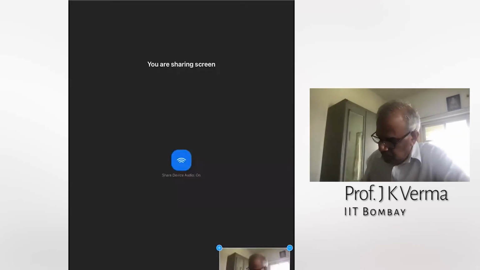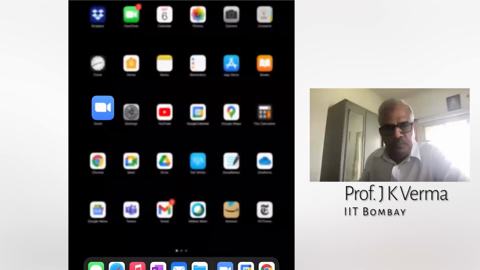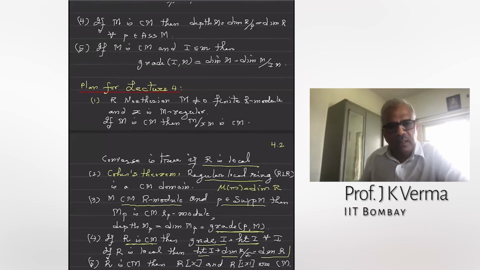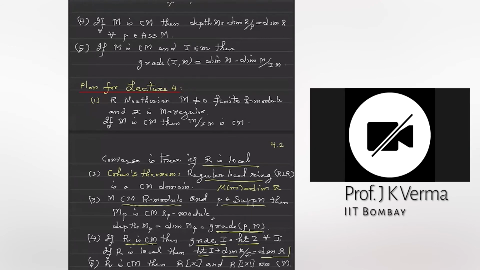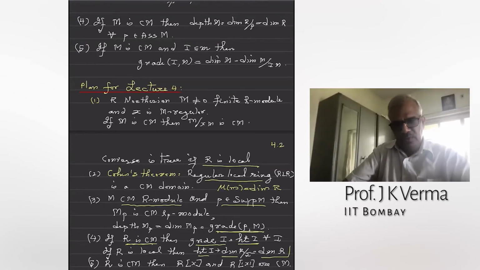I have to go to Google Calendar, reconnect. Share screen. Can you see? Yes, sir, now it is visible. I think my net connection is not so good today.